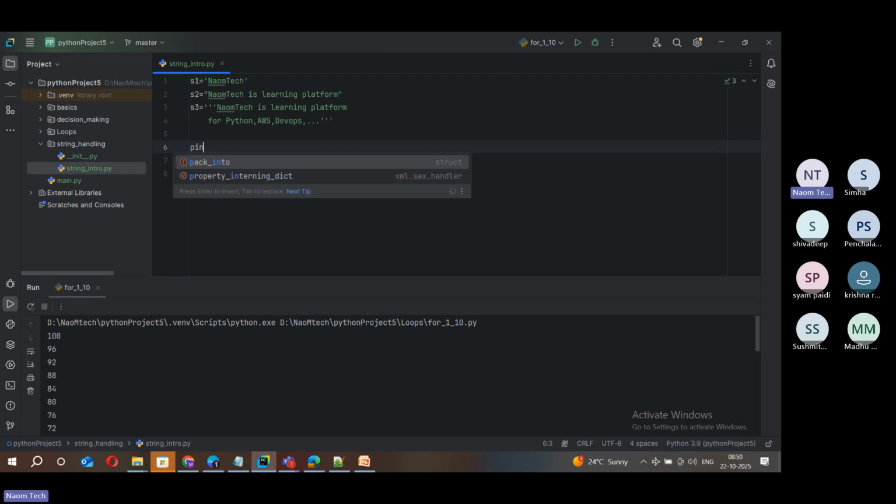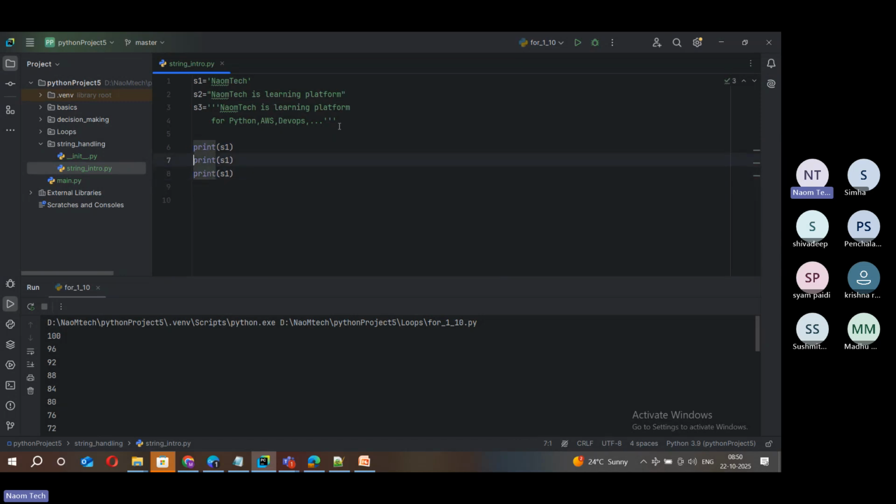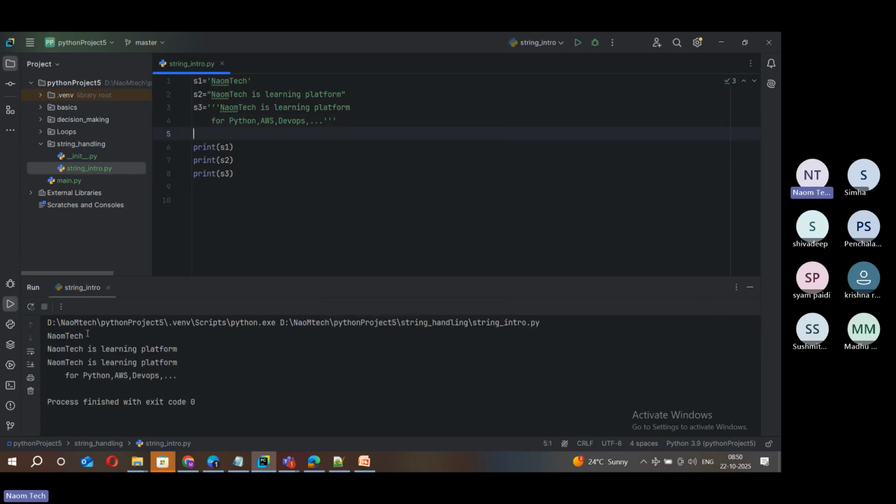So what is that? Print. I'm just printing directly. I'm not doing any decoration here or enhancing the print strategy, just directly printing. Let's print it now, and you can see different outputs here. A simple string with single quotes, a simple line of string with double quotes, and a string with triple quotes. You got it right. So this is the overall simple idea of strings, how to declare them.